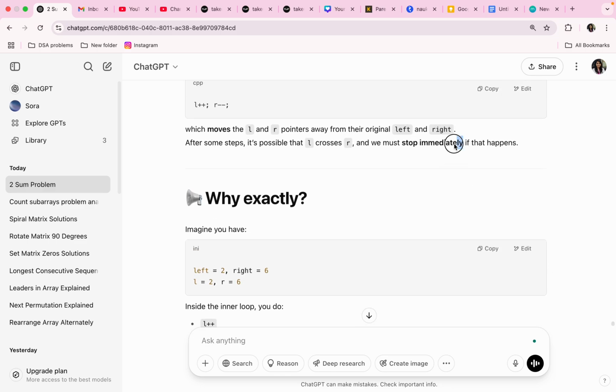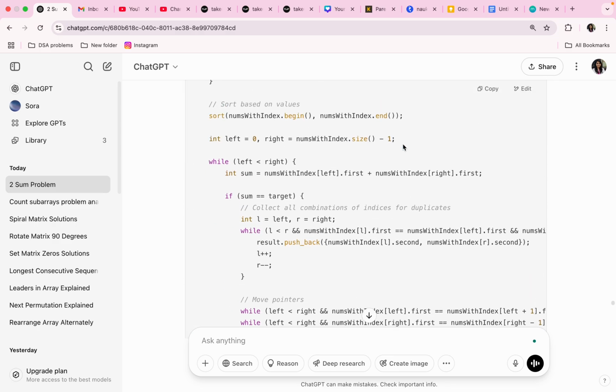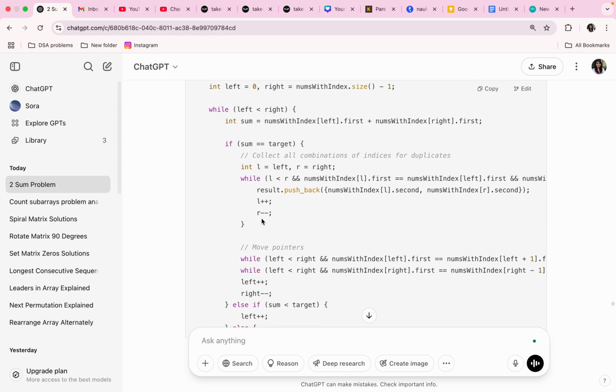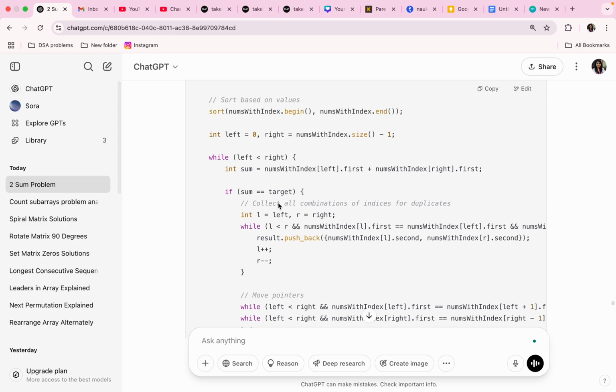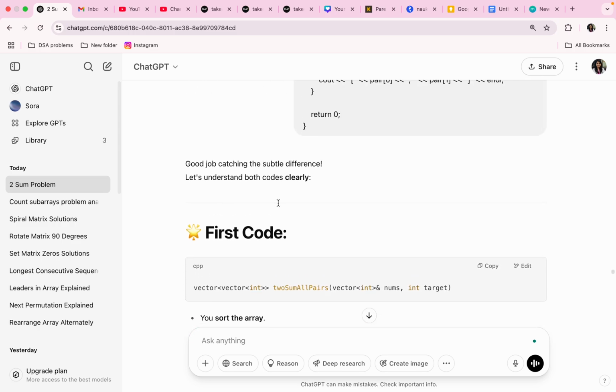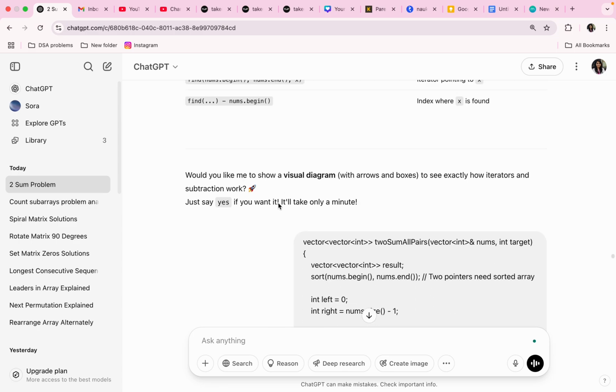This is a very important line that they have highlighted. As we are moving, after this left is less than right check, we are moving the left and right pointers by L plus plus and R minus minus. That's why this left is less than right check is important here.